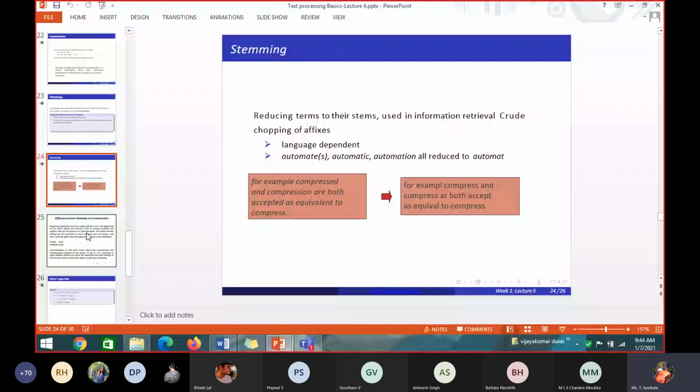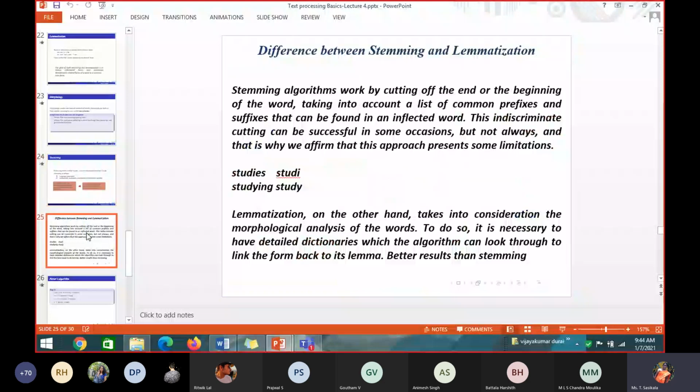See here, stemming algorithms work by cutting off the end or the beginning of the word. What is the end? We call it the suffix, and the beginning can be small bits and pieces added to the beginning of the root word or the end of the root word. It will just cut the bits and pieces, that's all. Finally, it will not check whether after cutting it is giving a meaningful word or not.